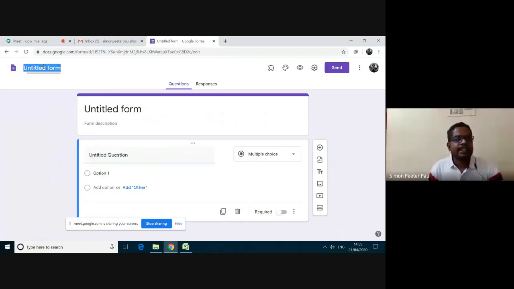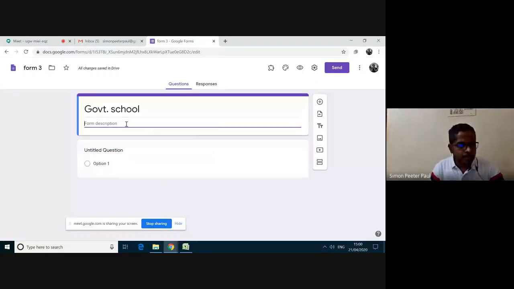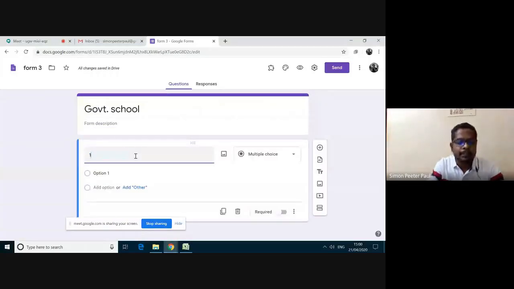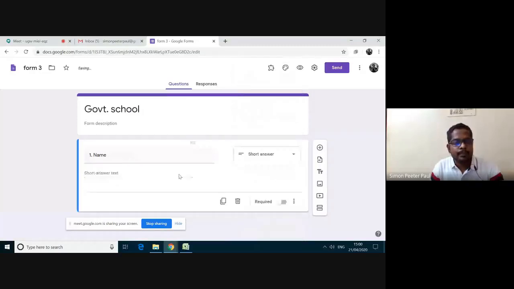Here I can rename. I can type here as form 3. I'm typing government school. If you need a description, you can type a description. In the first one you have to type name. This has to be a short answer. Click this one. If this question must be answered compulsorily, then switch on this required option.